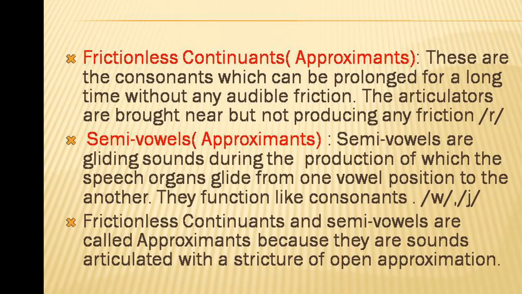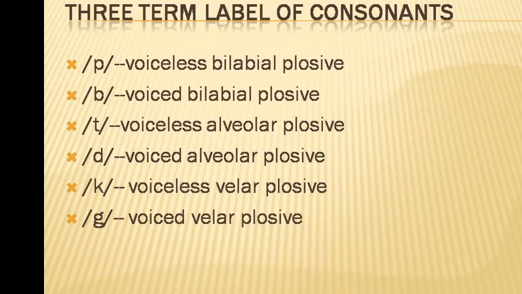Thus, we have classified consonants as voiceless sounds and voiced sounds, then classified them into 8 categories based on their place of articulation. Again, we have classified them into 8 groups based on their manner of articulation. So we can give each consonant a 3-term label based on this classification.